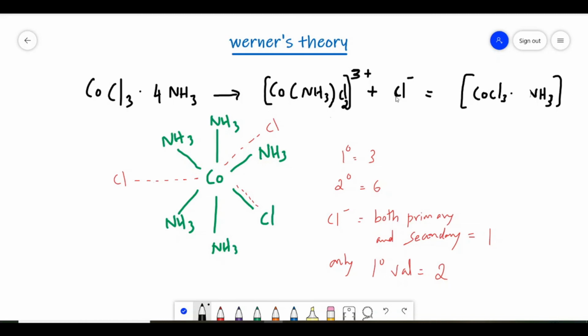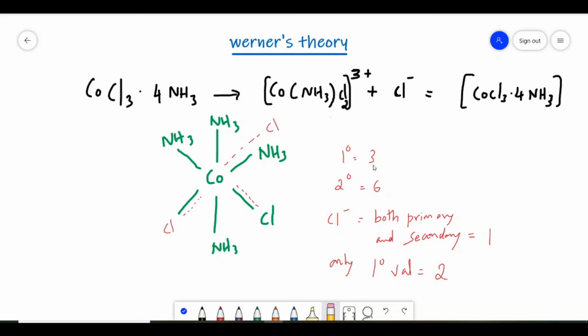The complex can be written as CoCl3·4NH3. And here one more ammonia is missing, so you can remove one more ammonia, and this will be replaced by the chlorine, and this chlorine will have both primary valency and secondary valency. So I am removing this chlorine. Now this chlorine will have both primary valence and secondary valence. Now based on this, questions may be asked.